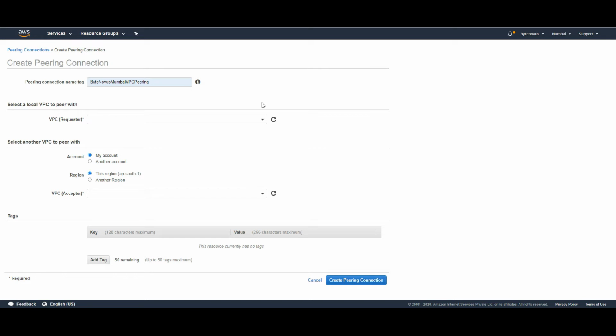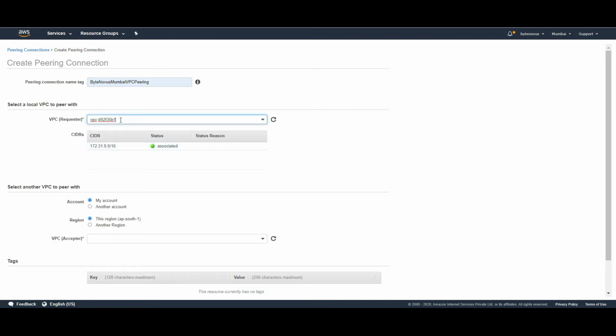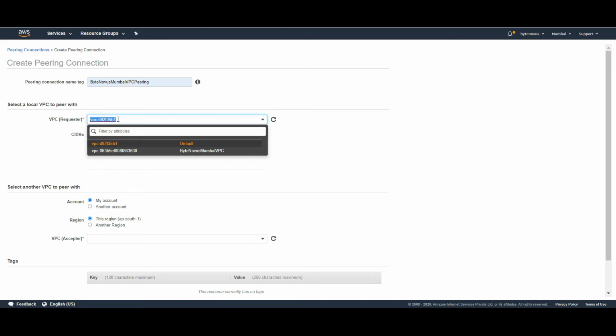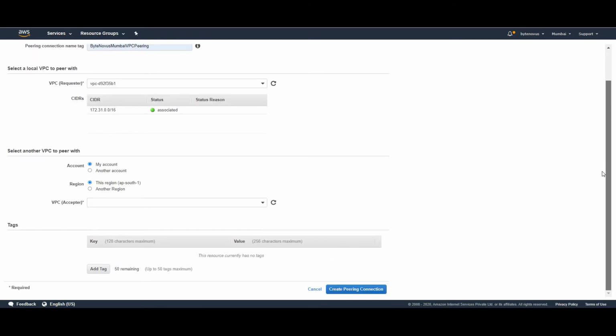The requester is a VPC which is requesting a peering connection, and the acceptor can either accept it or deny it. Let us assume that our default VPC is requesting a connection. So let me give the default VPC as a requester, and our non-default VPC is an acceptor. We need to accept the peering connection which has been requested by the default VPC.